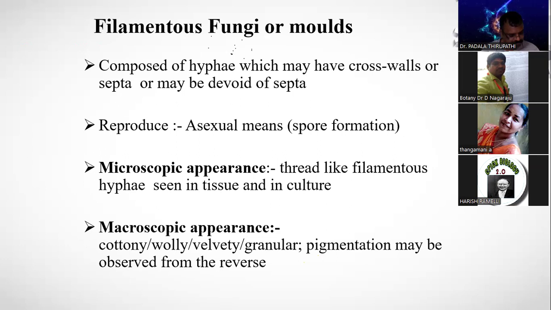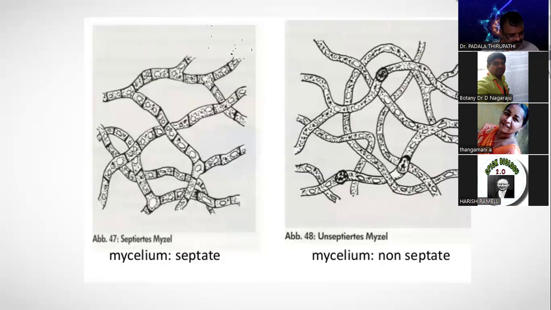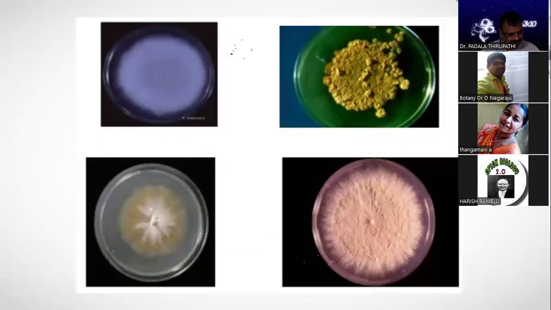Majority of the filamentous fungi, as already told, are septate or aseptate. Septate again has 3 types: non-porous, simple porous, doliporous septa.